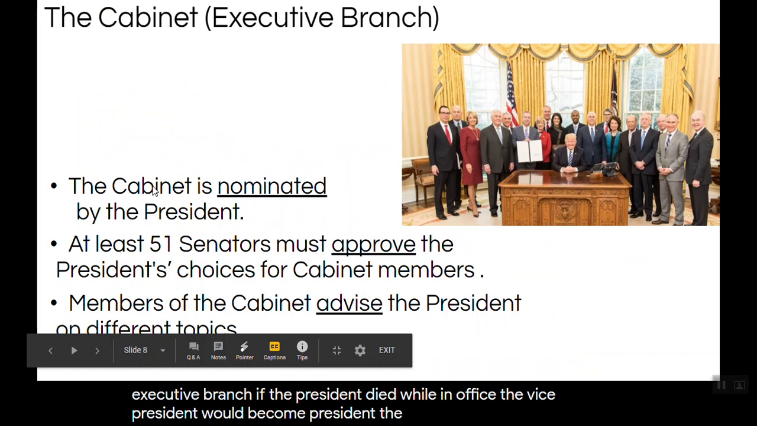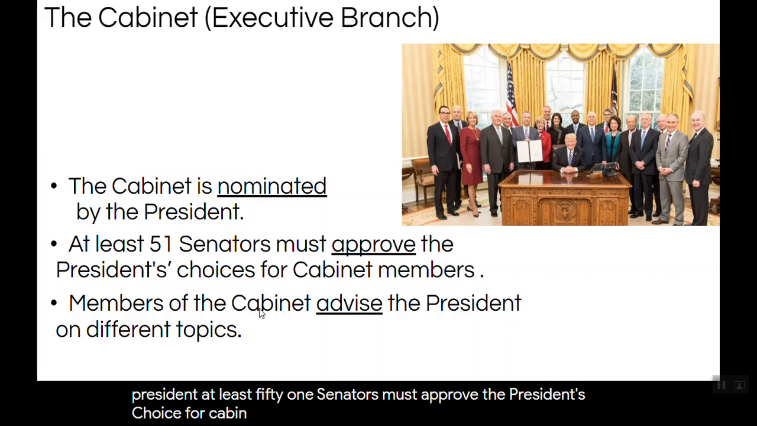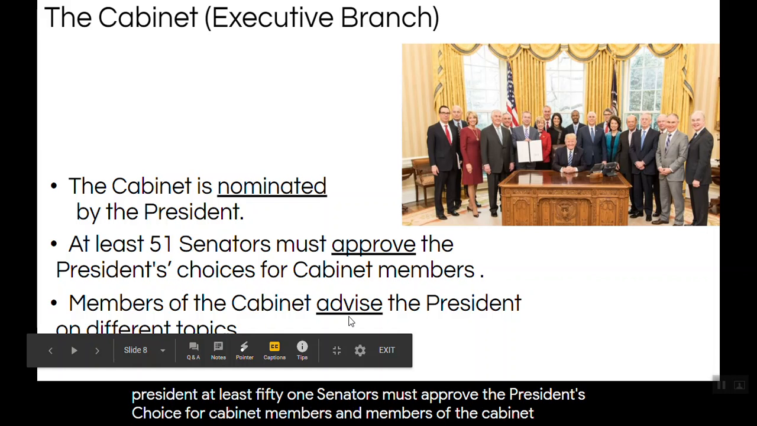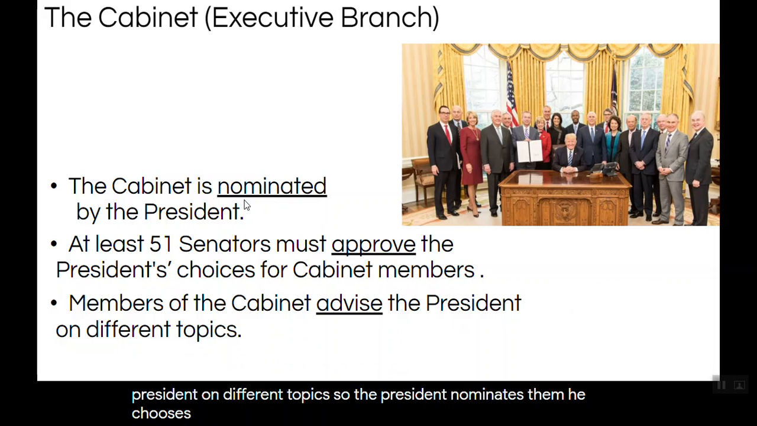The cabinet is nominated by the president. At least 51 senators must approve the president's choice for cabinet members, and members of the cabinet advise the president on different topics. So the president nominates them, he chooses them, but the Senate must approve. If the Senate doesn't approve, then that person cannot be on the cabinet.